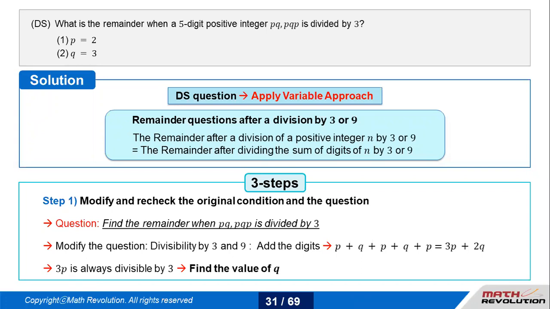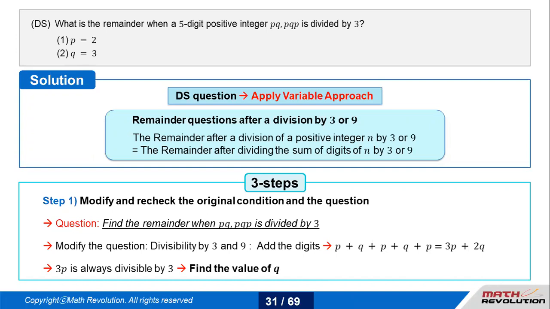So 3P would always be divisible by 3. So the concern is not P here, but the concern is Q. That means we just have to make sure if we have a value of Q, job is done. So again, I have escaped out of the trap. I'm not marking C. It seems C, but I'm not marking C here.